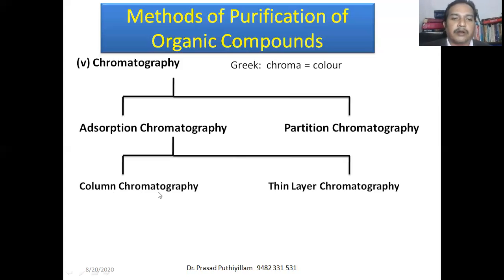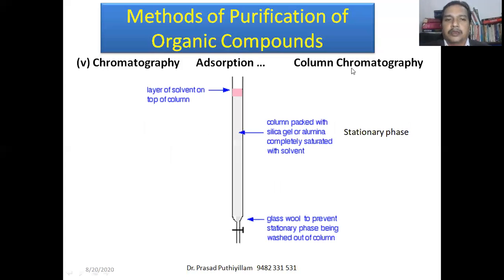First, we'll go for column chromatography, which is a type of adsorption chromatography. In column chromatography, a long glass tube, which we call the column, is packed with silica gel or alumina, which is also called the stationary phase, the adsorbent on which the compounds will adsorb.